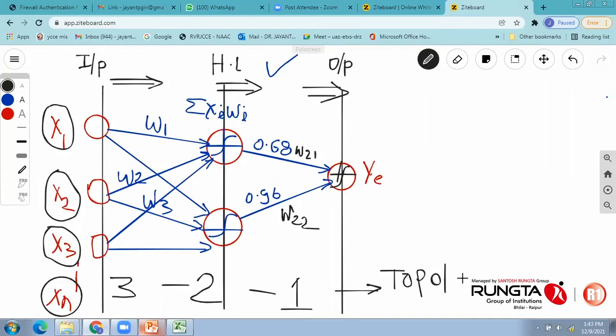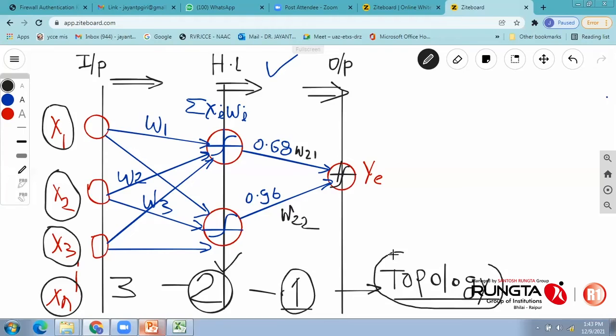Practically, as I already told you, when we talk about topology and effectiveness, the overall results or dynamics of a neural network will depend on topology also. The moment I change the number of neurons in the input layer, it may be possible that the overall results may change. That is basically called the corresponding topology.